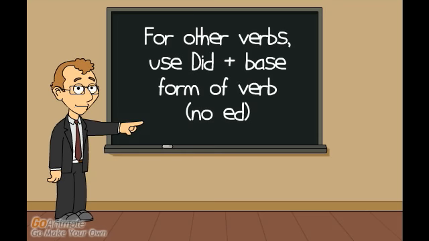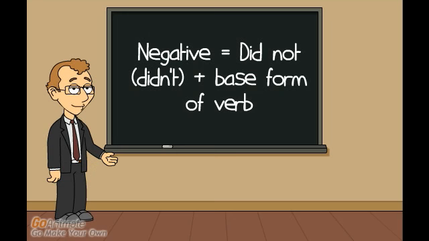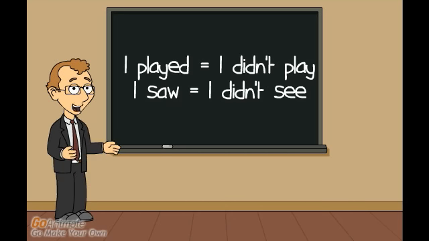For all other verbs, the auxiliary did must be used to form negative and interrogative structures. Please remember that whenever the auxiliary did is used, the base form of the verb must be used. In other words, no ed or irregular forms. Let's have a look at this in more detail using examples. To form the negative structure, use did not, or its contracted form didn't, and the base form of the verb. For example, I played will become I didn't play, and I saw will become I didn't see.